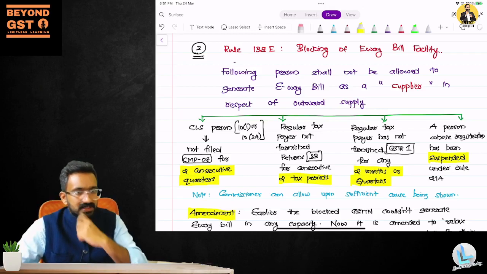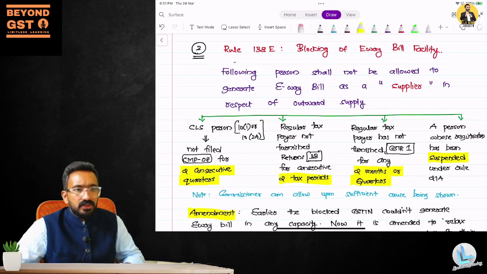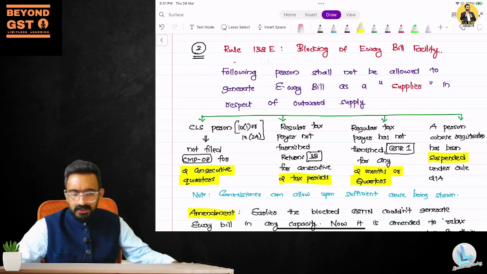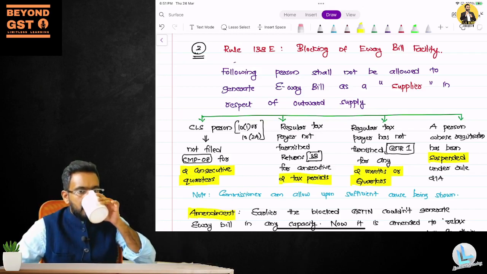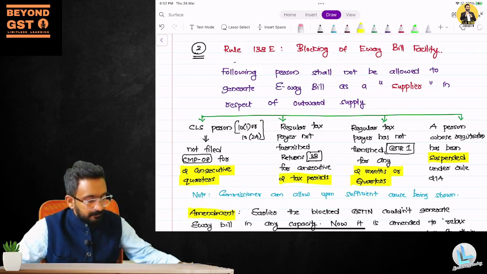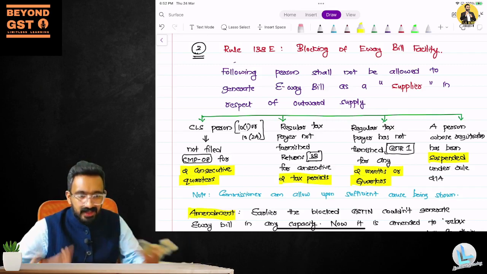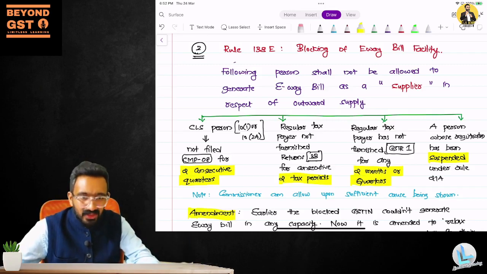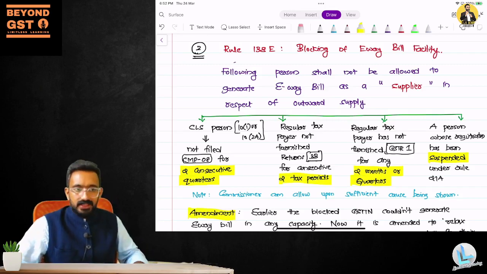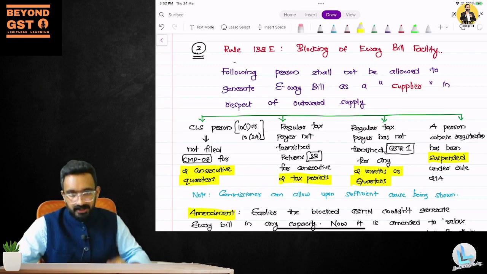There was a question which says, does that mean I can claim ITC on it? Yes, ITC is not blocked based on whether you file your return or not. Your ITC will be as usual. But when can you take ITC? Only when, after 2 months or 3 months, you actually file. That's when you will claim your ITC, right? Only when you claim can you get it. That's it. It does not have any direct connection with that.